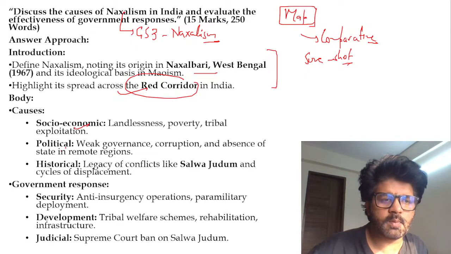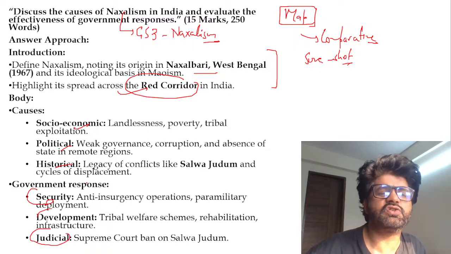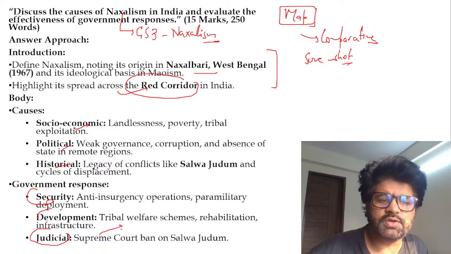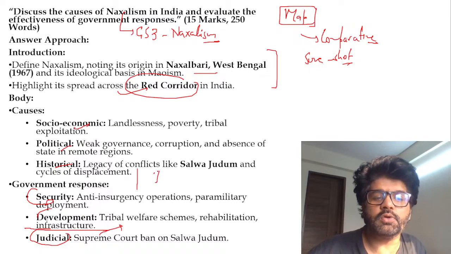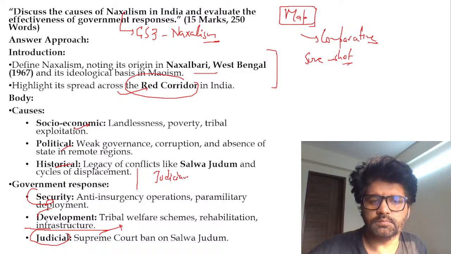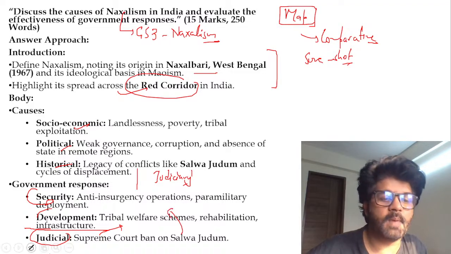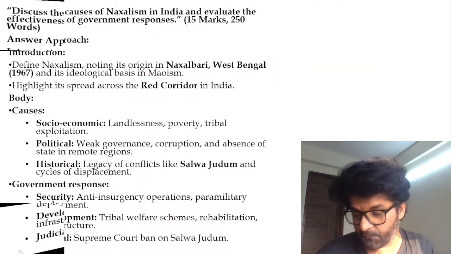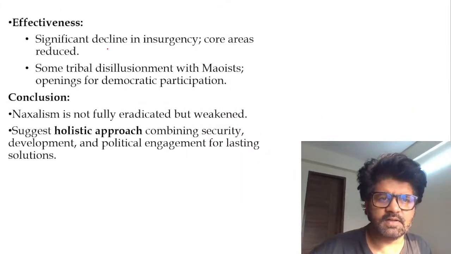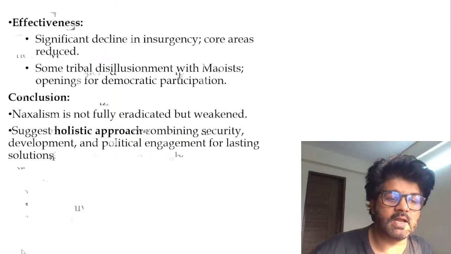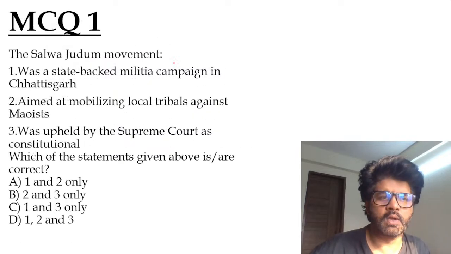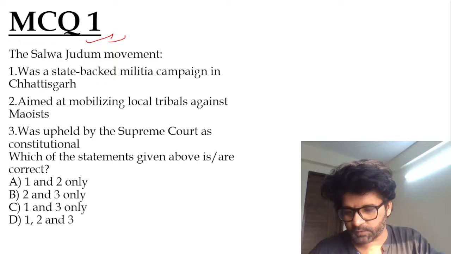So body: socio-economic, political, historical, government response, security, development, and then you can talk about judicial, which is not exactly government response, it is judiciary's response. So you can divide this judicial part and talk about judiciary's response. And there you can talk about Supreme Court ban on Salva Judum. Very good. And then effectiveness, significant decline, and so on. And this holistic approach has worked in eradicating Naxalism in India. Now let's solve some questions. MCQ 1 of the day.